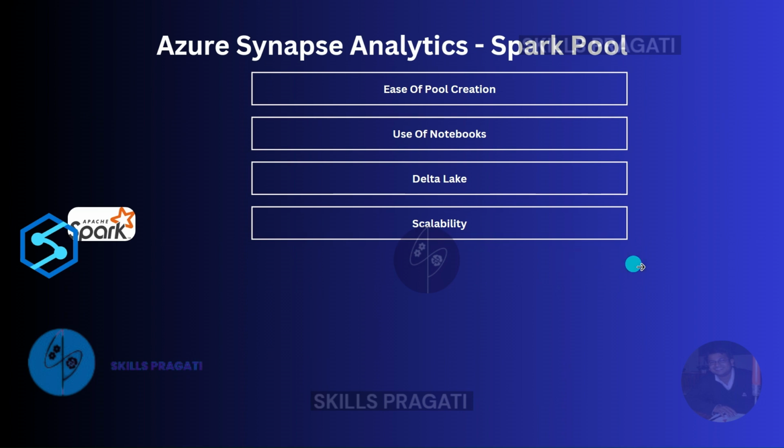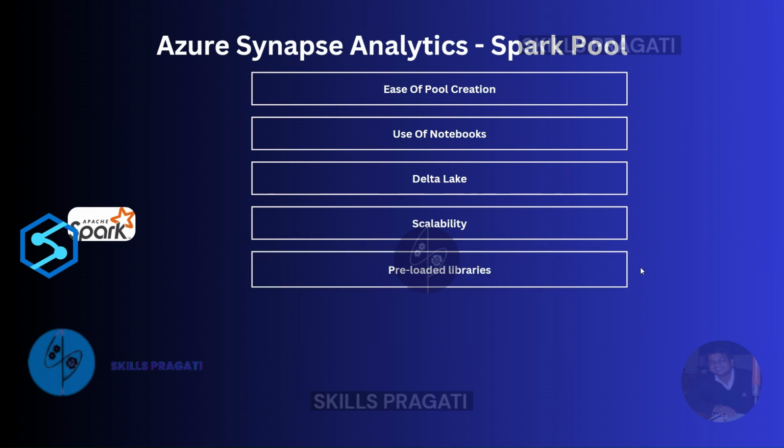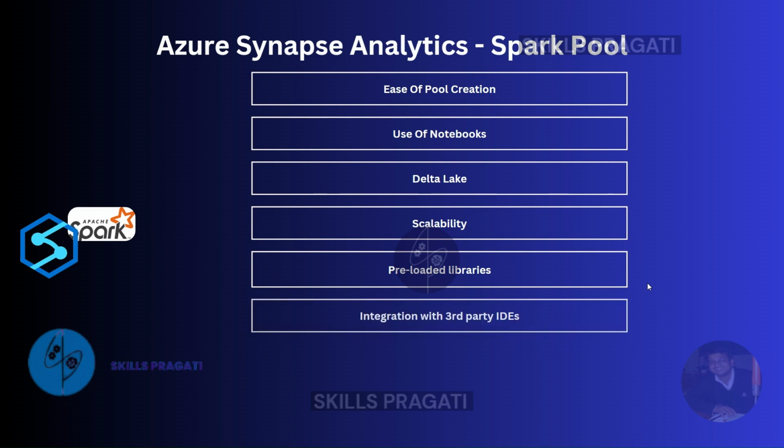Spark pools have the capability to auto-scale as required. You can create the Spark pool with a minimum and a maximum number of nodes, and it'll scale depending on your workload. Spark Pool comes with a number of preloaded libraries on top of the libraries that already come with Spark Core. For example, it comes with around 200 plus libraries for machine learning, data analysis, and visualization from Anaconda. Also, it has libraries such as Apache Livy and Jupyter Notebook, etc.